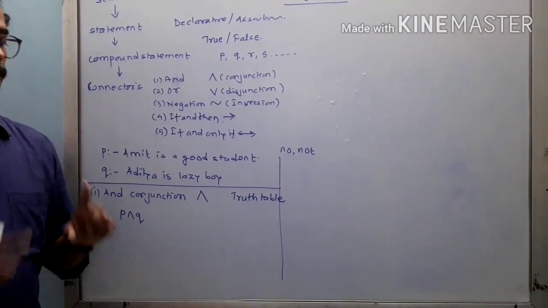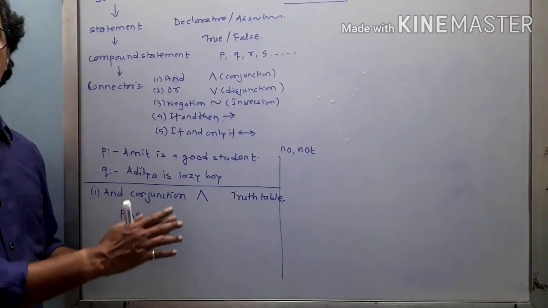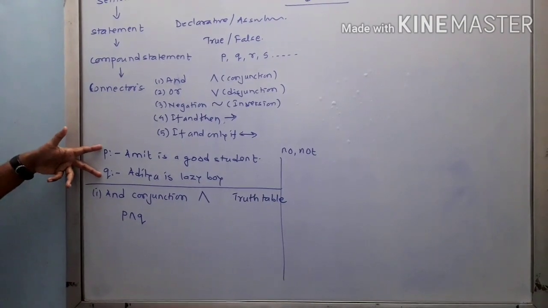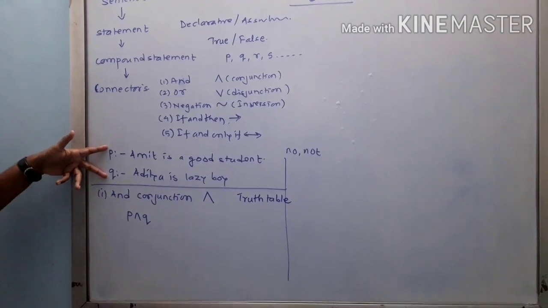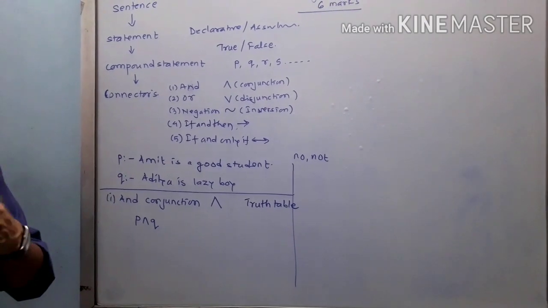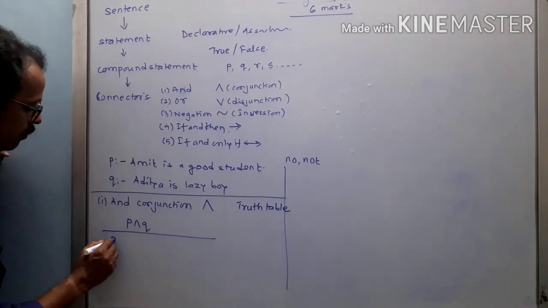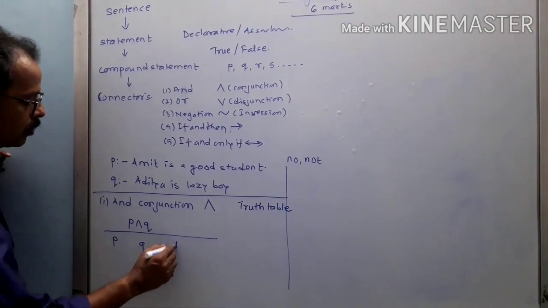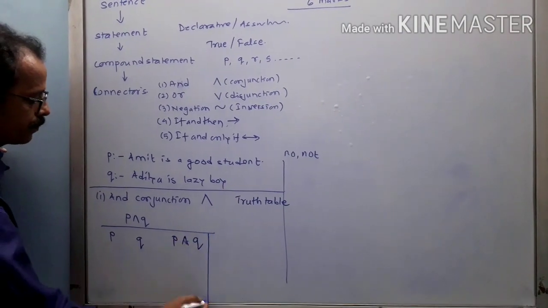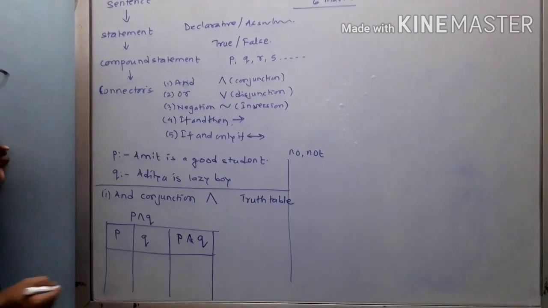Truth table means this particular table, whose end part will give you the idea about that value, whether it is true or false. Now if there are two statements, then you will have a total of four values. Now how? Now we will see how to draw the truth table. First I will take P, second I will take Q, and the truth value will be P and Q. So this is the way we are going to write down our truth table.